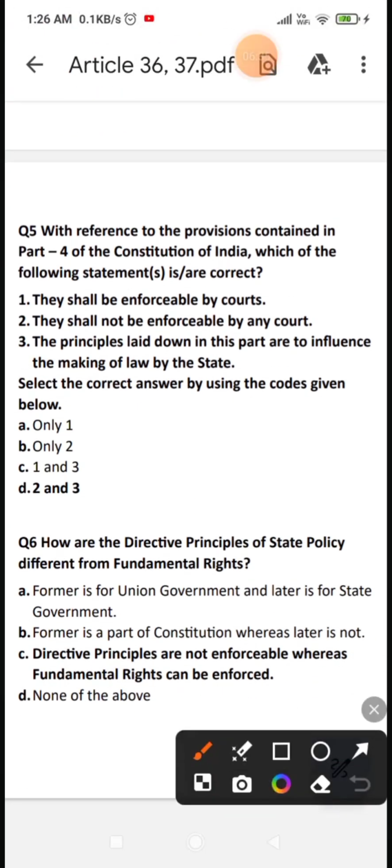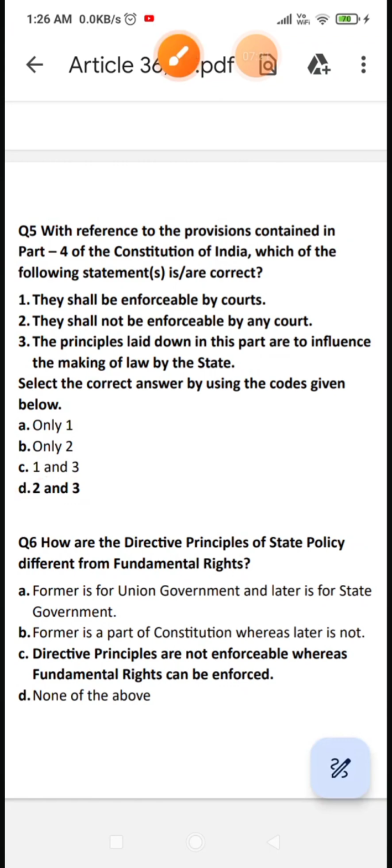With reference to the provisions contained in Part 4 of the Constitution of India, which of the following statements are correct? They shall be enforceable by courts? No. They shall not be enforceable by any court? Yes, it is correct statement. The principles laid down in this part are to influence the making of law by the state. Yes, they are to influence. They give some influence to the state while making laws. చట్టాలు చేసేటప్పుడు కొంచెం ఈ ప్రిన్సిపల్స్ని ఫాలో అవ్వడానికి ఇన్ఫ్లుయెన్స్ చేస్తాయి అన్నమాట. ఆన్సర్ ఈస్ 2 and 3 because one is wrong. They are not enforceable by courts.